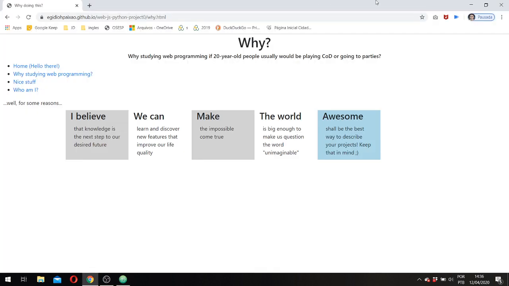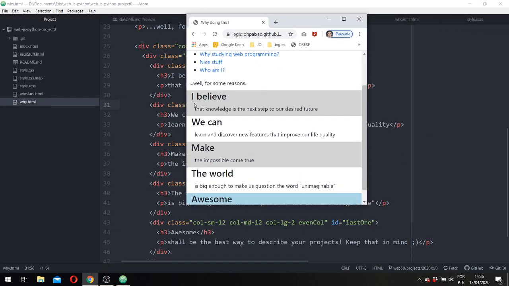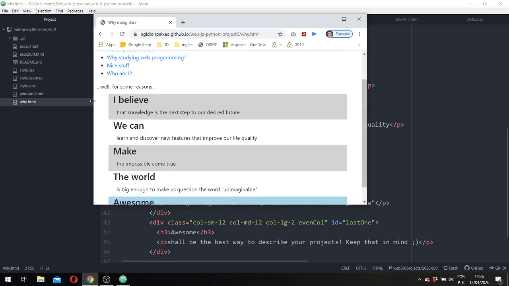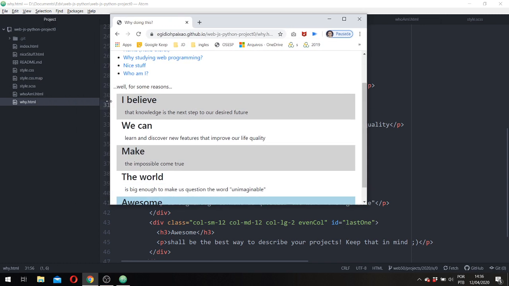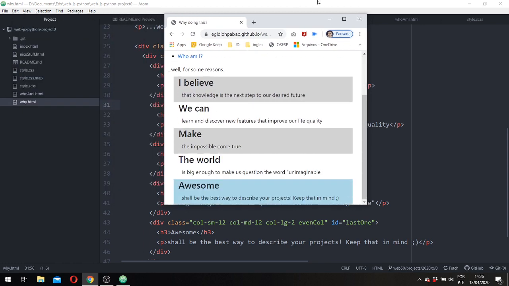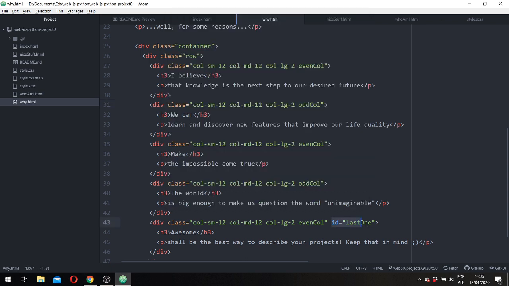And well, the website is responsive. So if it gets smaller, or a medium size, you can see that it's transformed into a single column. It was a single row and now it's a single column. Okay, the last one is blue because I've used this ID, last blue. Okay, so here it's split in two columns, and here it's split in 12 columns, 12 sizes.